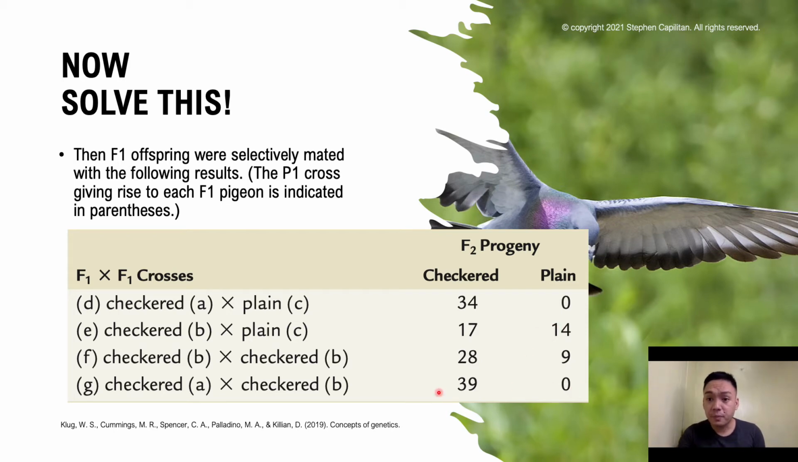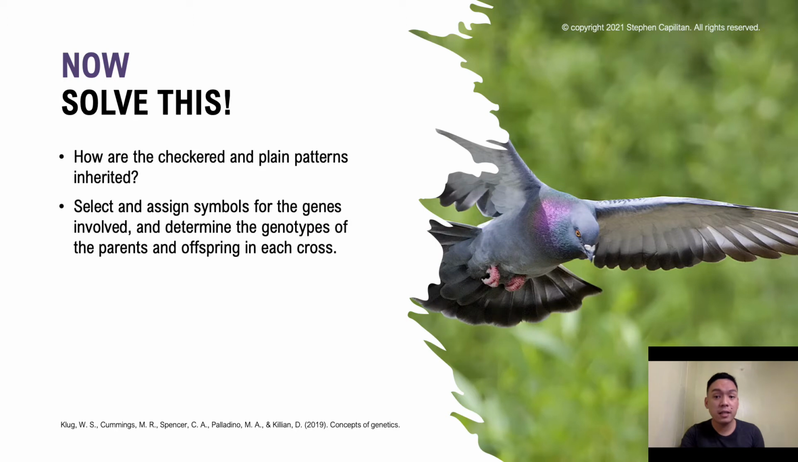So the question that you need to answer is, how are the checkered and plain patterns inherited? Select and assign symbols for the genes involved, and determine the genotypes of the parents and also of the offspring in each cross. Generally, this problem will ask you to analyze the data produced from several crosses involving pigeons, and to determine the mode of inheritance and the genotypes of the parents and offspring in a number of instances.